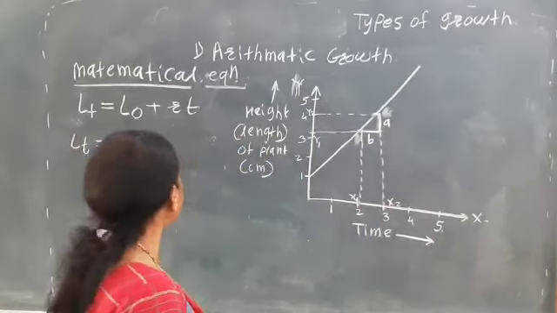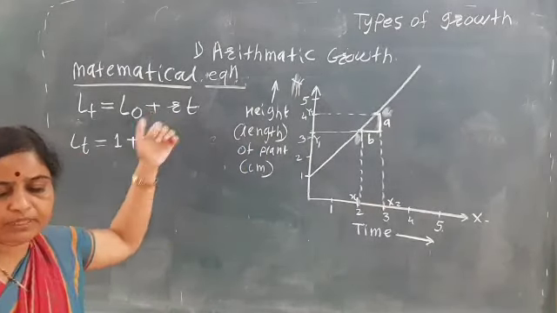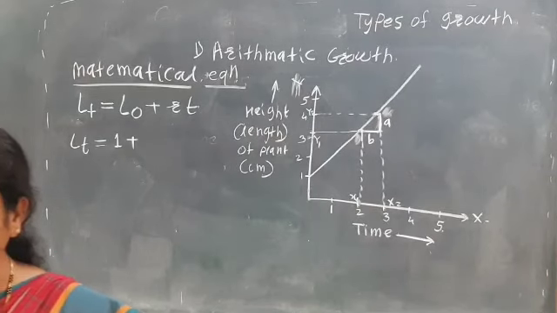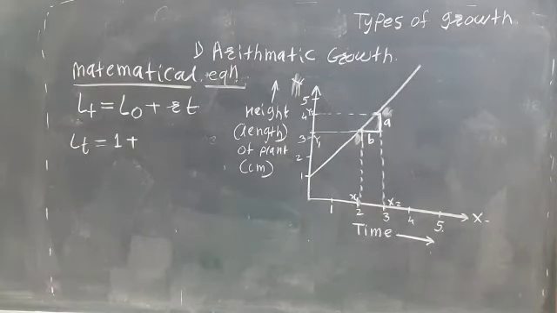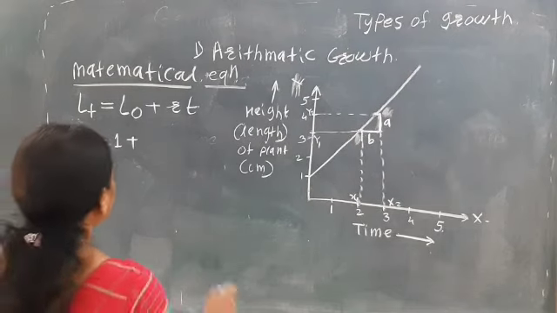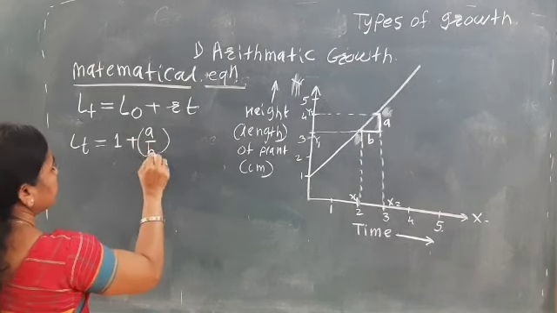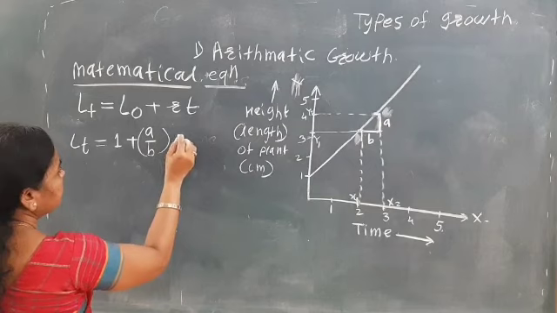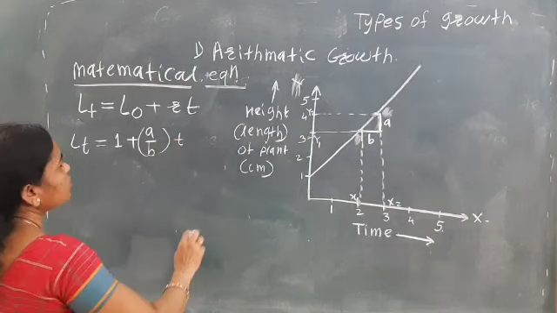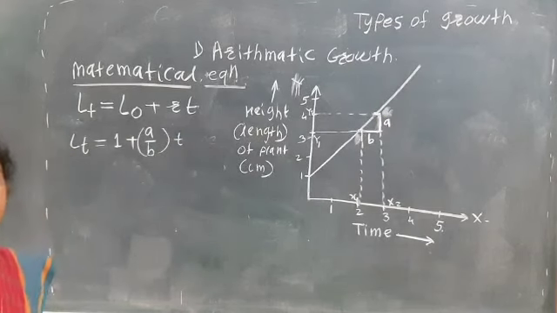So what does R mean? R is the growth rate. R is nothing but the growth rate, that is A upon B, multiplied by the time T. T is 5 hours.